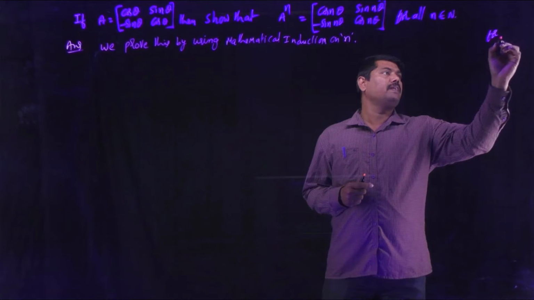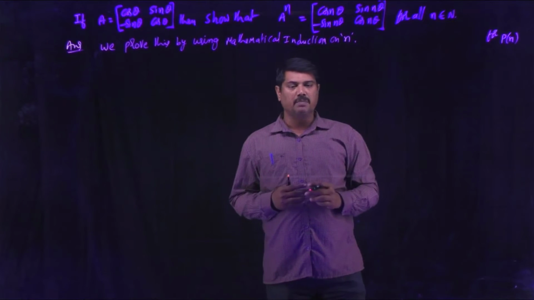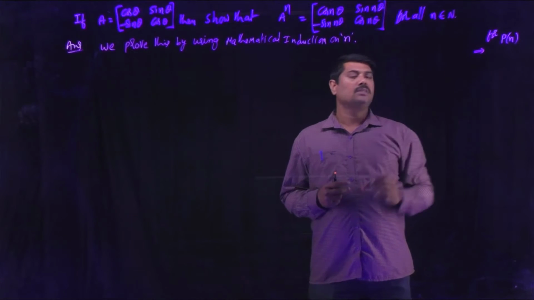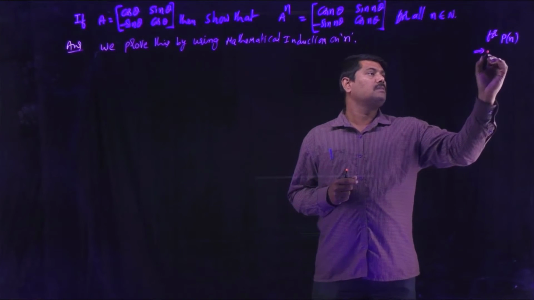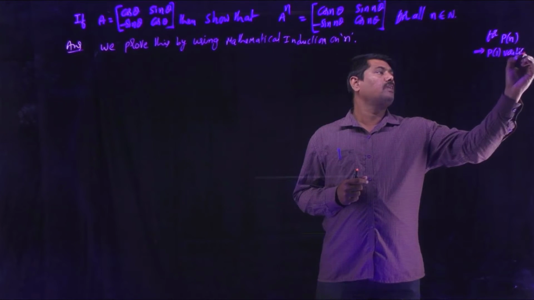For a given statement P of n, there are three main steps during the verification of mathematical induction. First one is P of 1 verification.